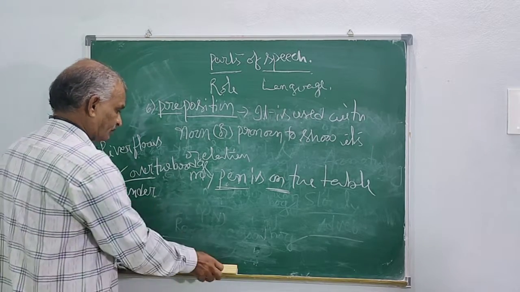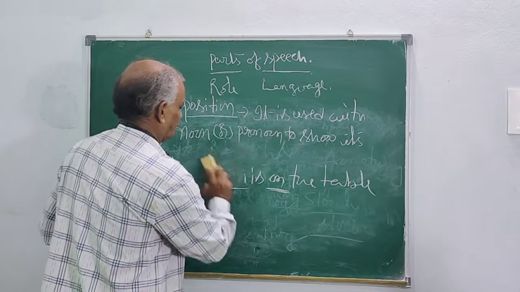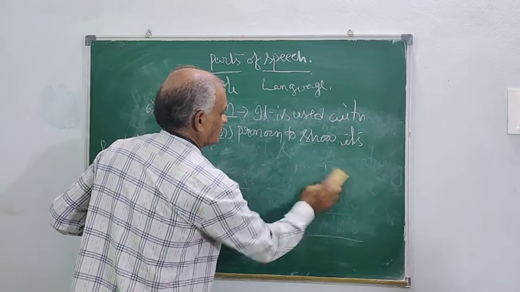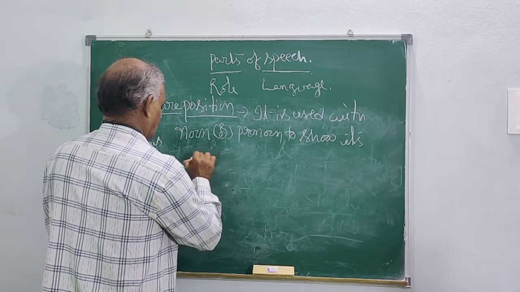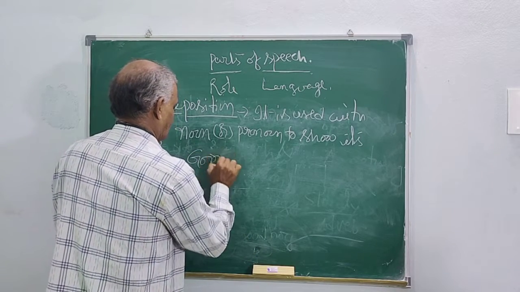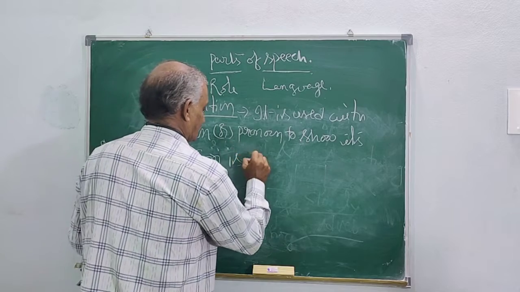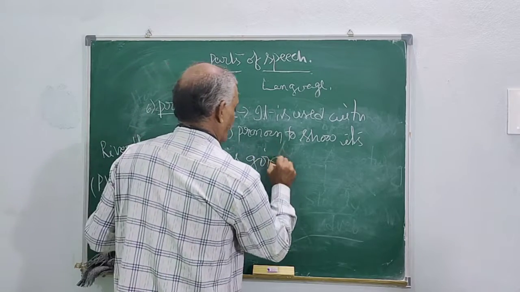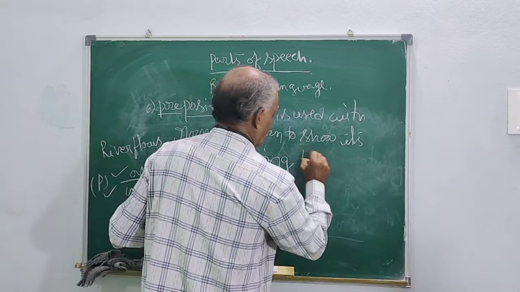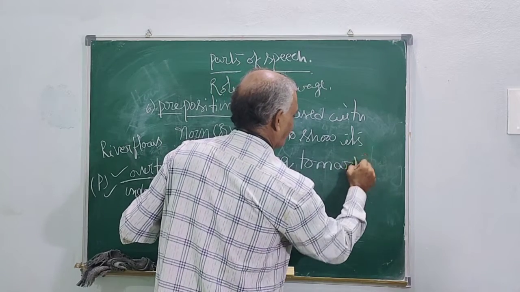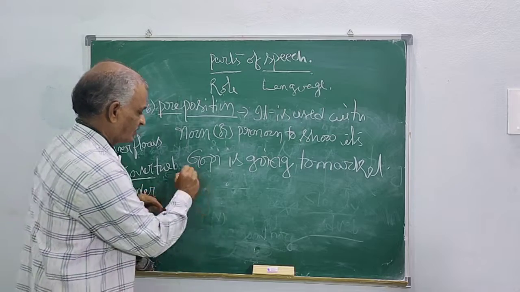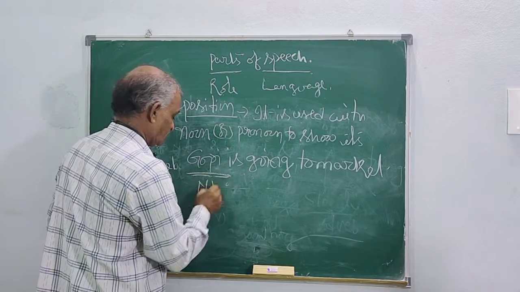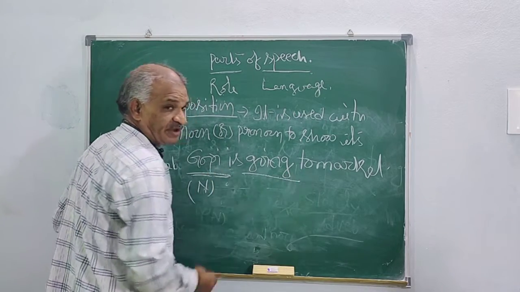Similarly, Gopi is going to market. Here, Gopi is a noun. What is Gopi doing?